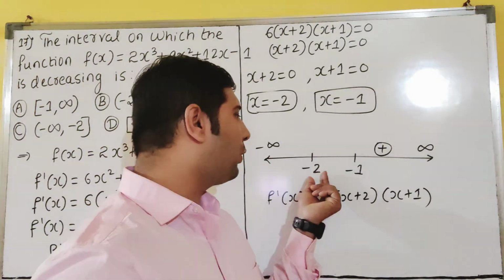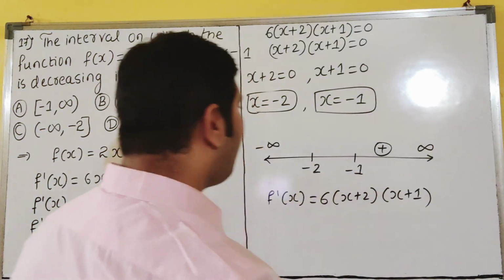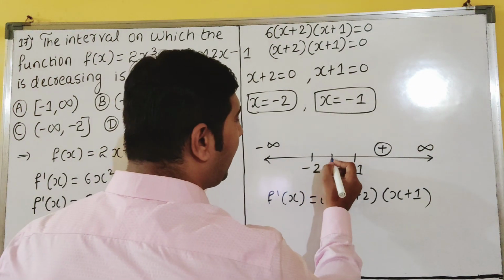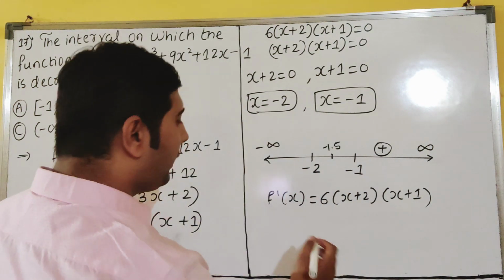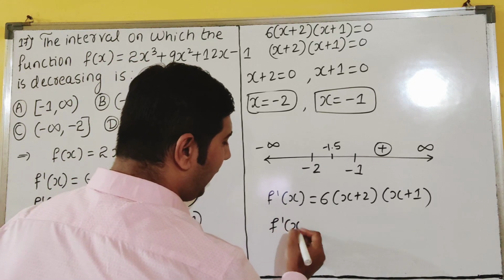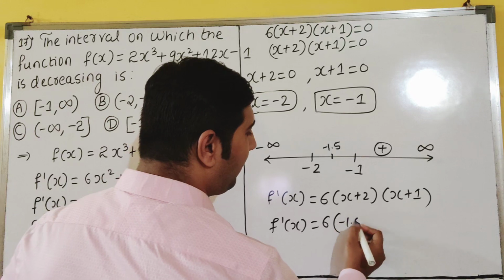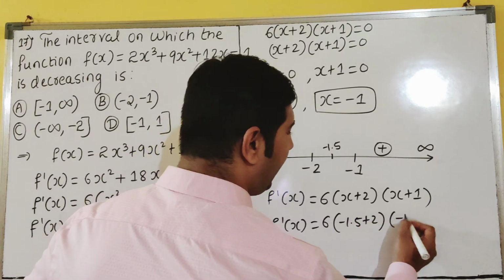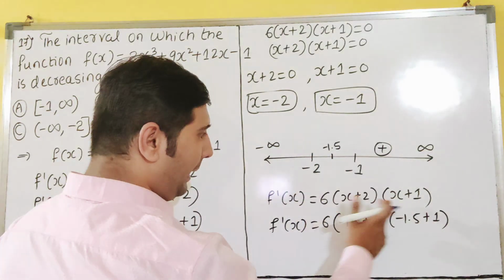So now minus 2, minus 1. What value we can take in between this? Minus 2 and minus 1. We can take it as here what? Minus 1.5. Will you agree? Minus 1.5. So now f dash of x, what it will become, you see? Minus 1.5 plus 2, minus 1.5 plus 1. X value I am substituting at minus 1.5.